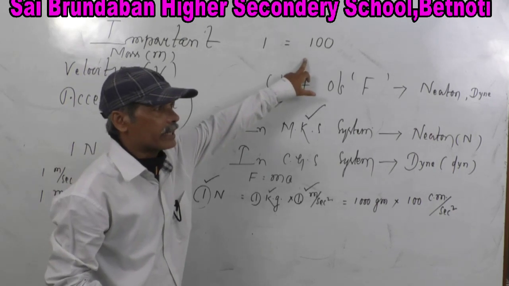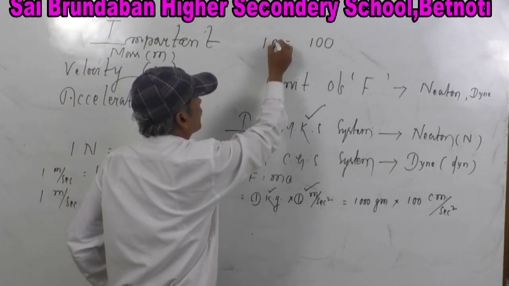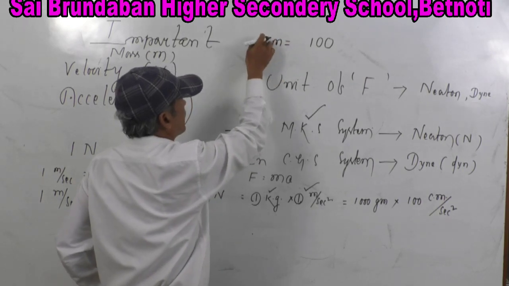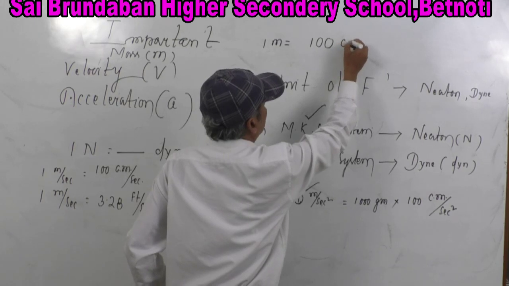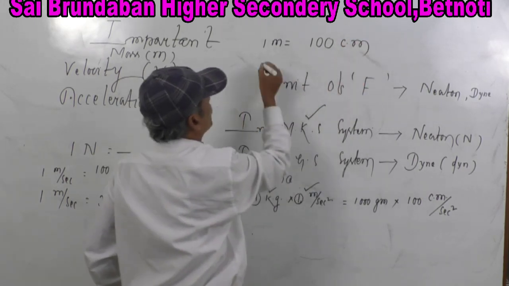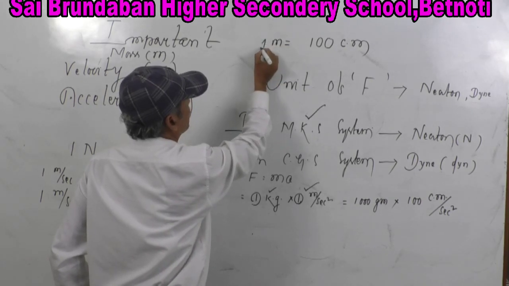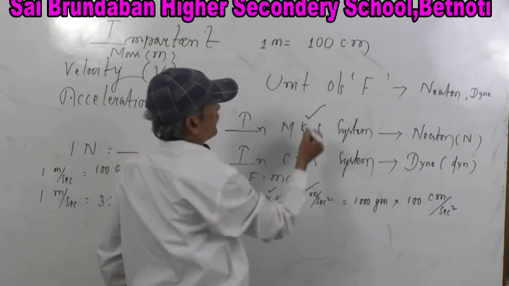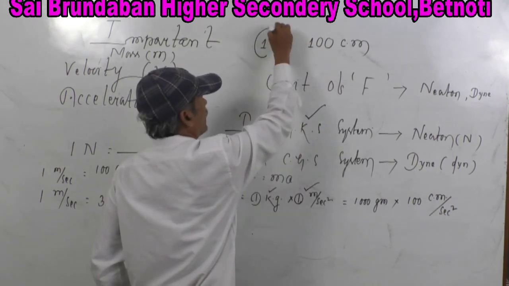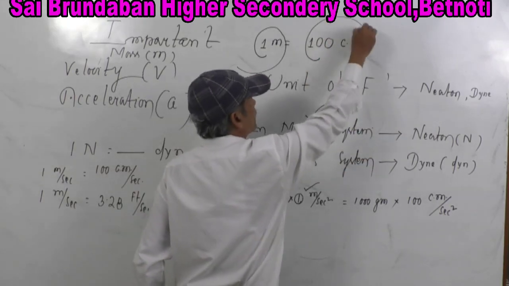1 cannot be 100. If I just write here m and here cm, now you see, m stands for meter. 1 meter is equal to 100 centimeter. No doubt the length of 1 meter is equal to the length of 100 centimeter.